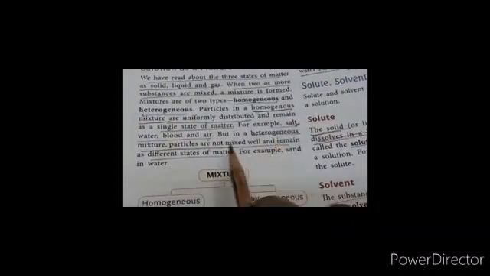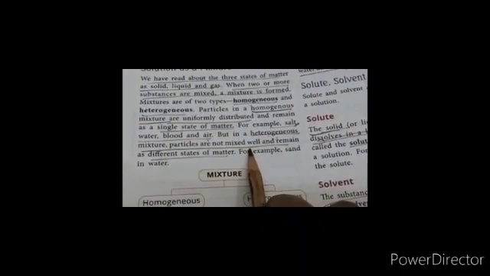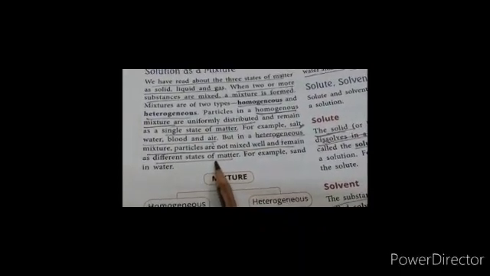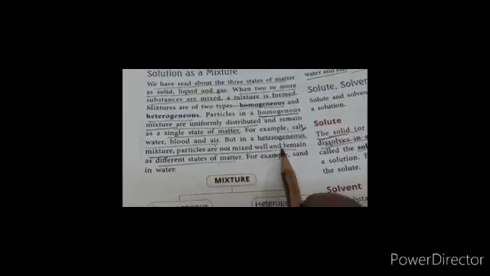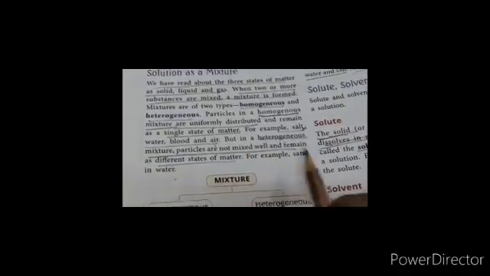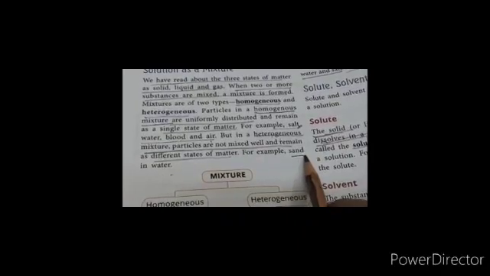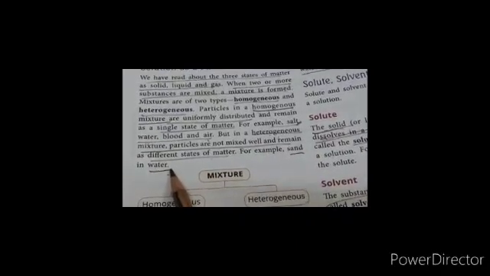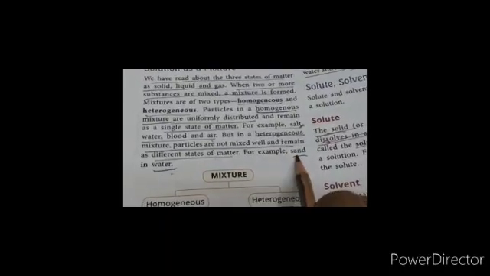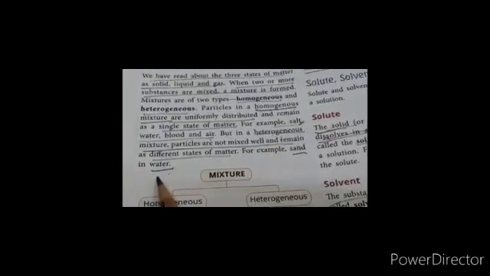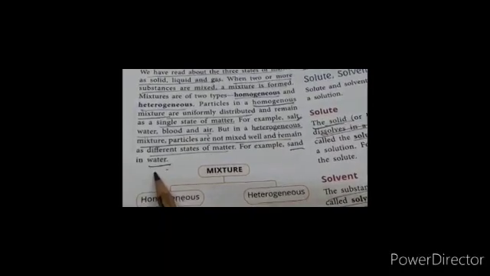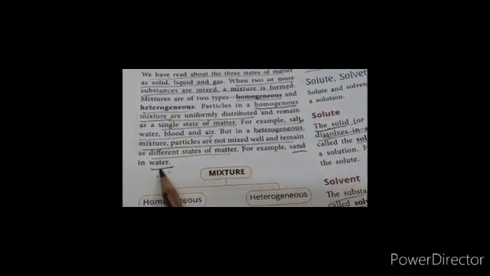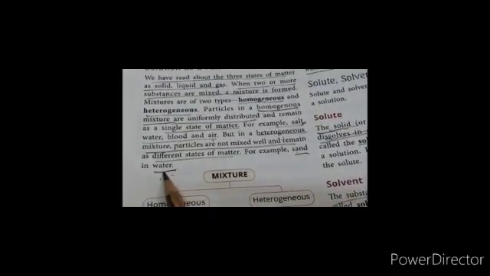Heterogeneous mixture means when the particles are not mixed well and they remain in their own state. For example, sand in water. Sand is a solid form and water is a liquid form. So children, when we mix sand and water, they don't mix together properly. The sand remains in the solid form and water remains in the liquid form.